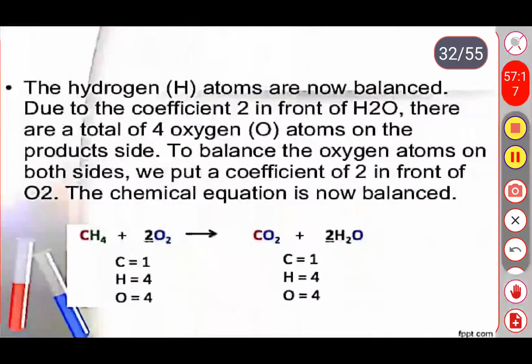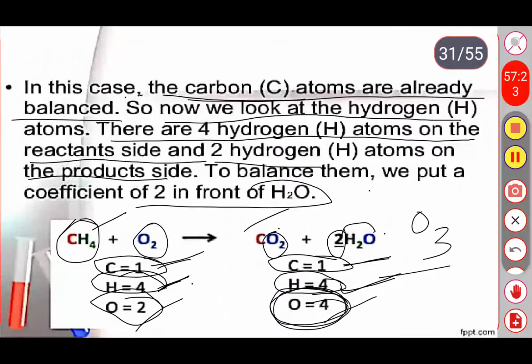again here see the previous slide, oxygen is imbalanced, right? We are balancing first on carbon and second on hydrogen, but the last one, observe this one, oxygen. In the reactant we are having 2 oxygen atoms and in the product we are having 4 oxygen atoms.